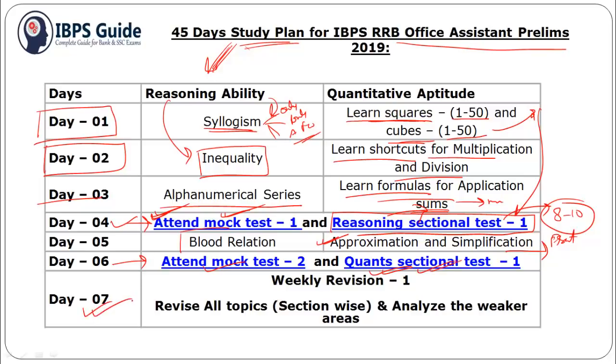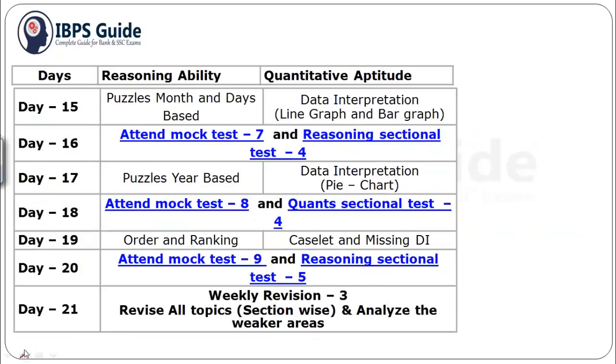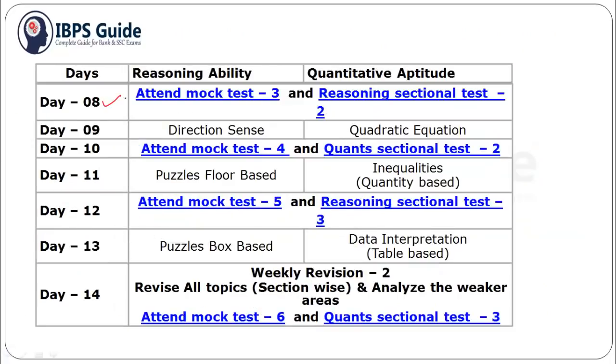For day 7, you should revise all the topics which you have learned in this week, and you should analyze your weaker section and work on it on day 7. Let's proceed. So here is day 8. For day 8, you should attend mock test 3 and reasoning sectional test 2. For day 9, you should practice direction sense questions and, in quantitative aptitude, quadratic equations.